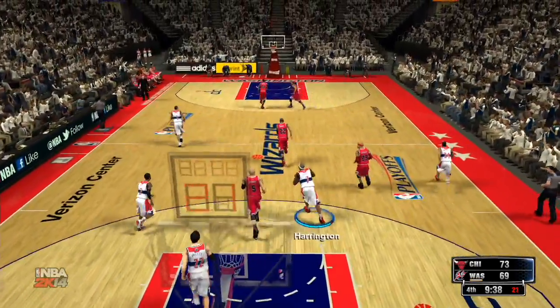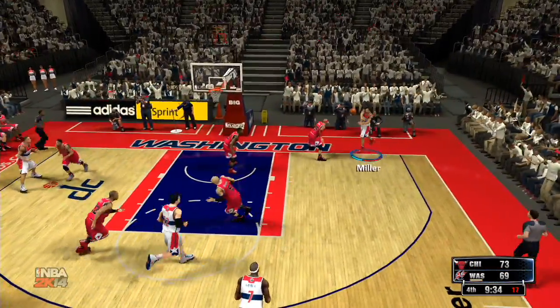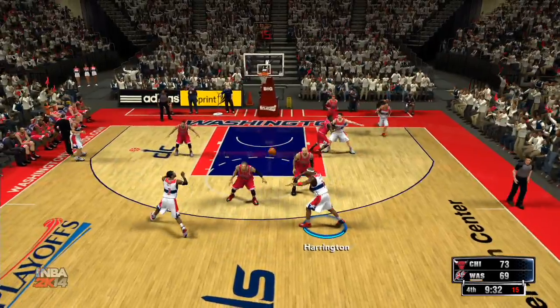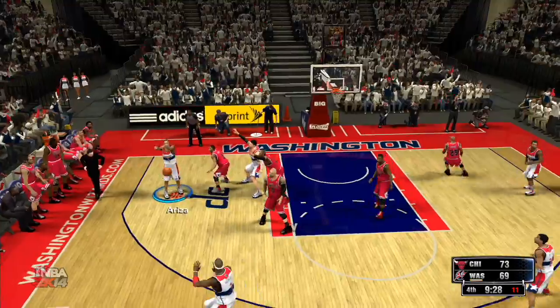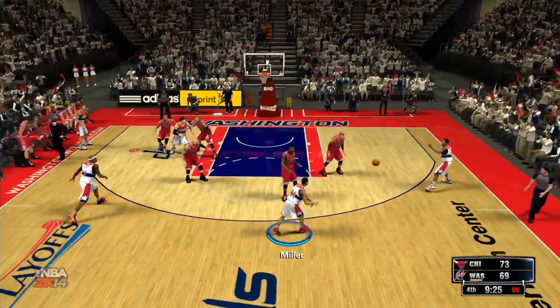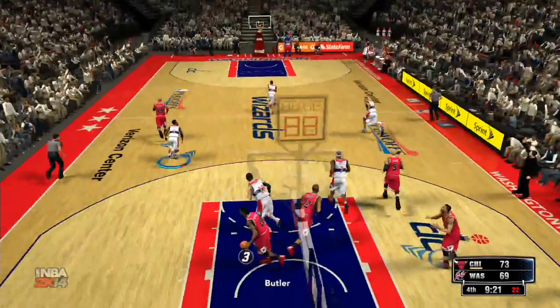Let's not get ahead of ourselves here, as there's a good move by Carter. Can't make it. Can't finish, though. Harrington up to Ariza, who's going to run the floor. Over to Miller. Oh, good save. Now Wall to Ariza. Pump fake. Ariza. Wall. 3. No good.